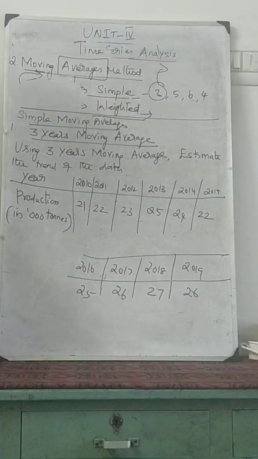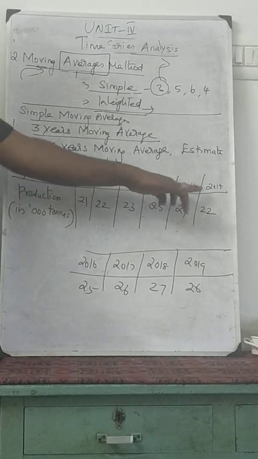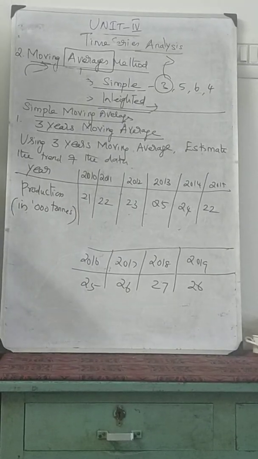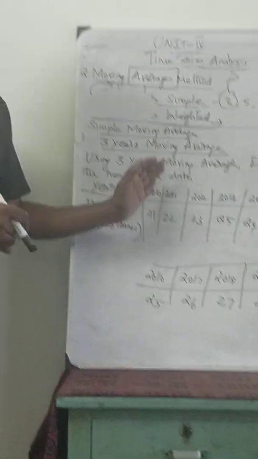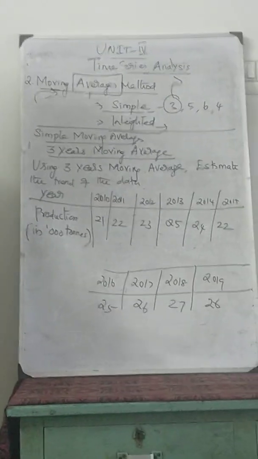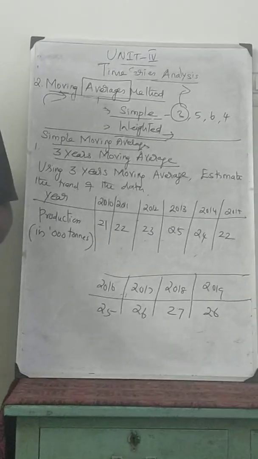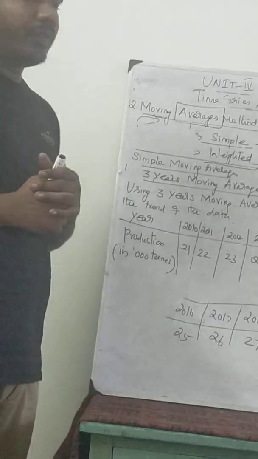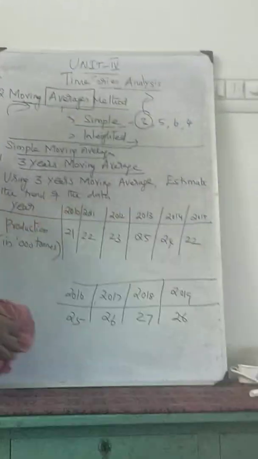Okay, so now this is the given data for 10 years. How many years? 4, 5, 6, 7, 8, 9, 10 years. So this 10 years is longer period data. We are going to find out the moving average by taking 3 years. This is a 3 years moving average. So we are going to calculate the 3 years average. If you take the average of every 3 years, you will get the trend of the data. Okay, this is the question. Now we are going to solve the answer.